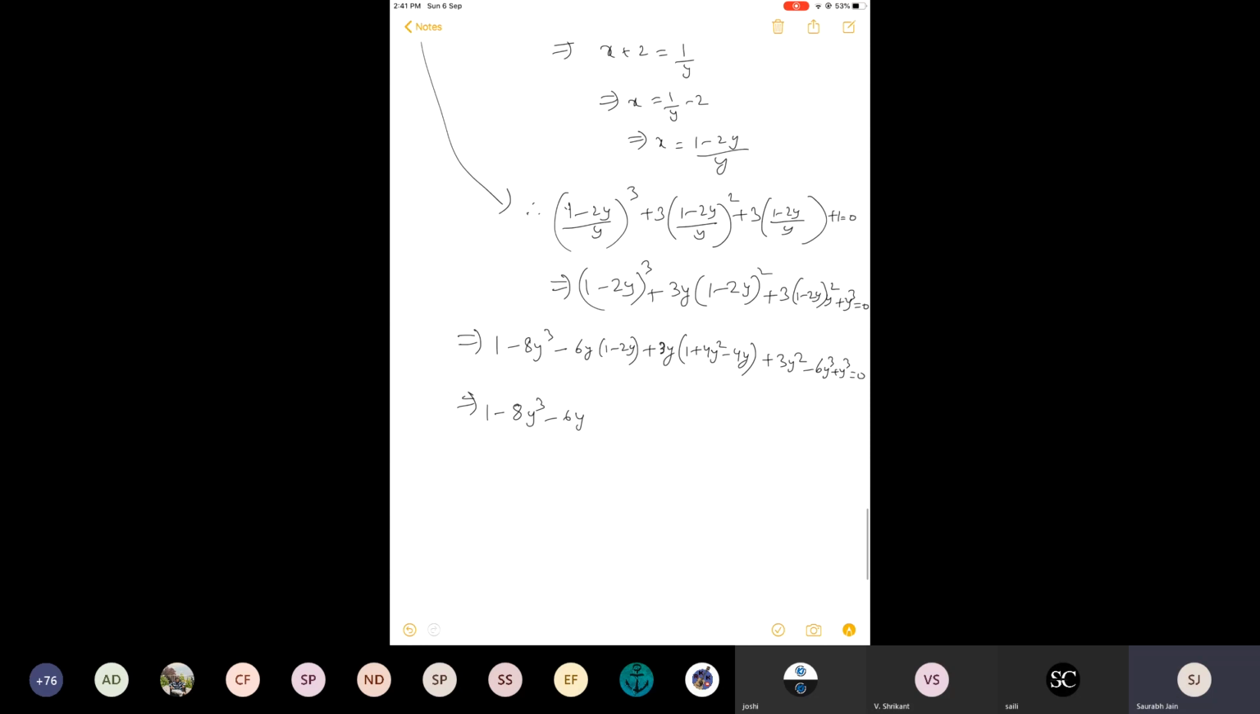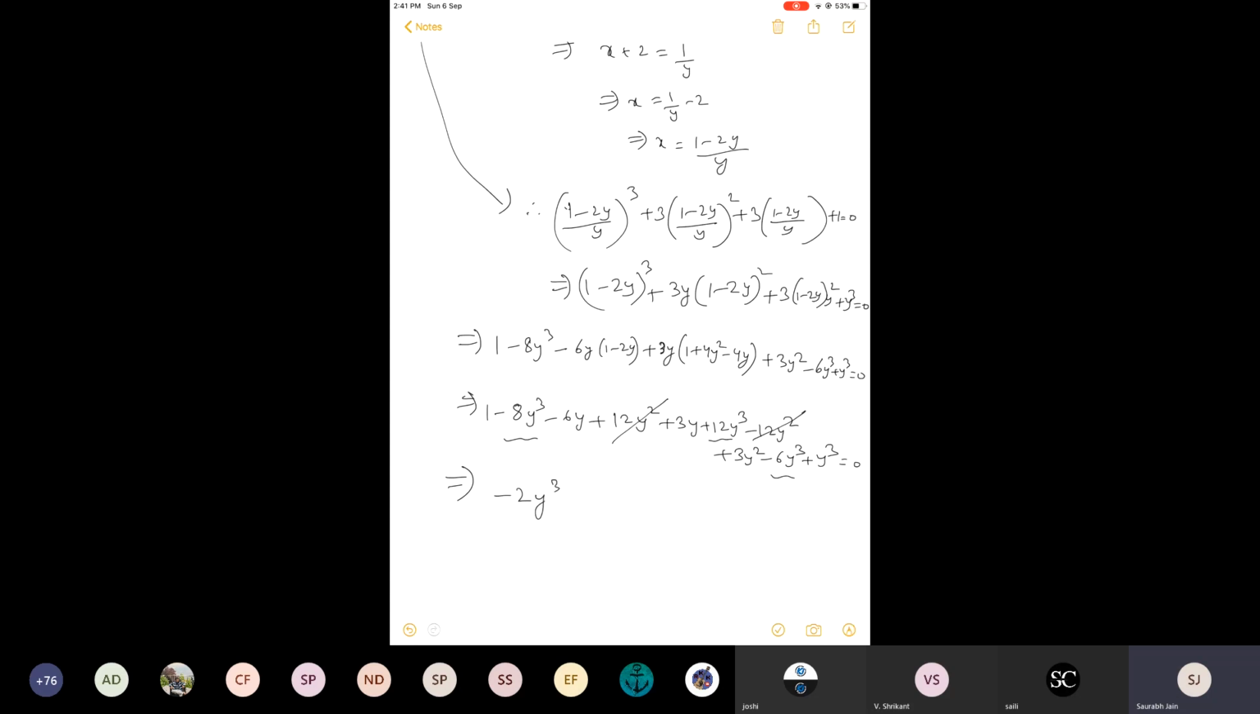Minus 6y plus 12y square plus 3y plus 12y cube minus 12y square plus 3y square. See, now it will start reducing. This is the maximum possible expansion. Now terms will cancel each other, like this will cancel, and try to collect similar terms together. So minus 8y cube, 12y cube minus 6y cube. So final will be minus 2y cube.